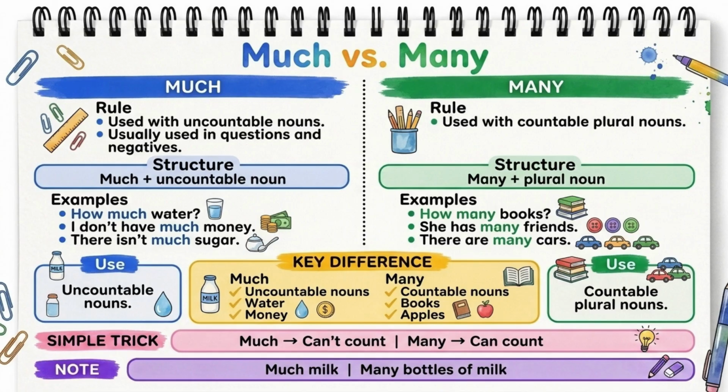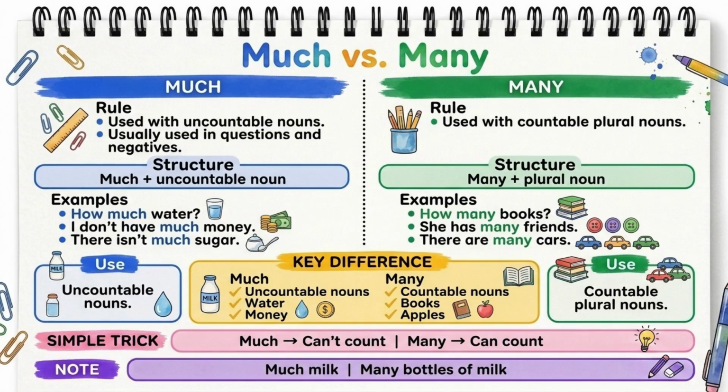Now let's talk about many. We use many with countable plural nouns. These are things we can count. Books, cars, friends, apples. The structure is many plus plural noun.